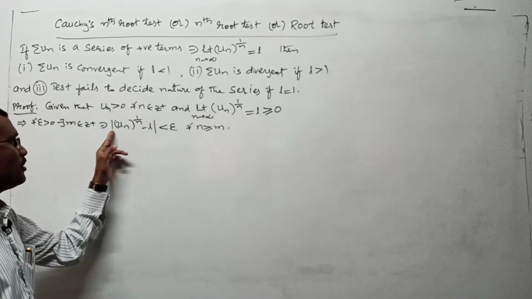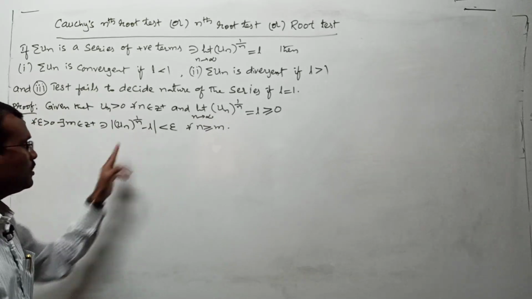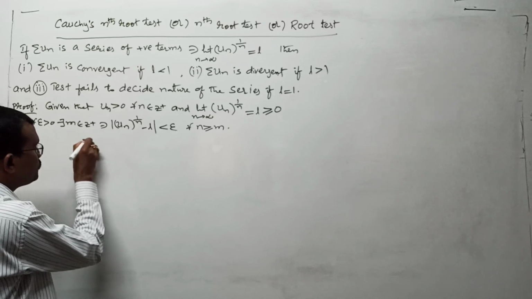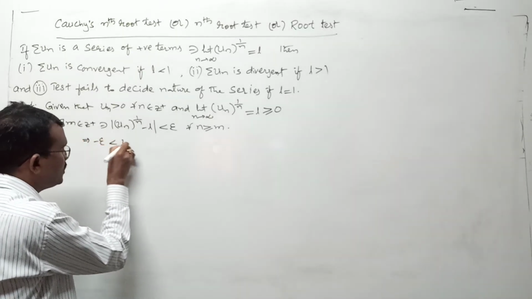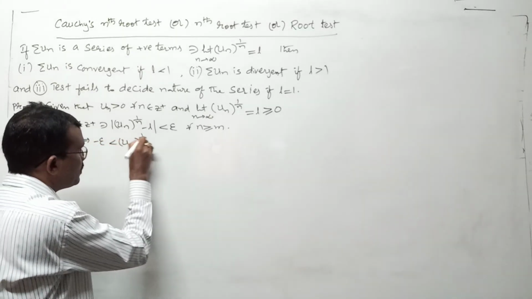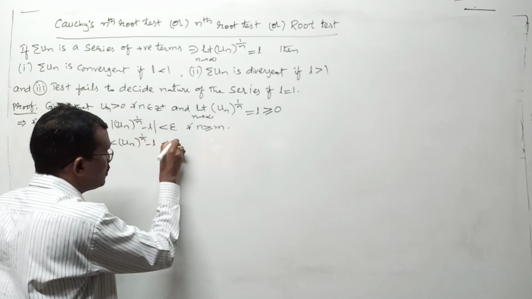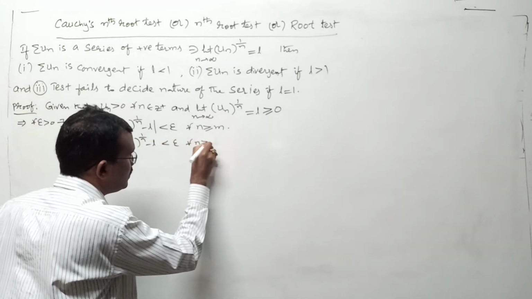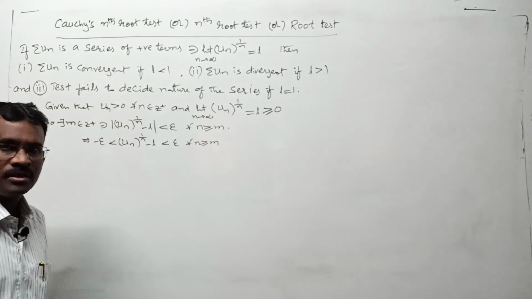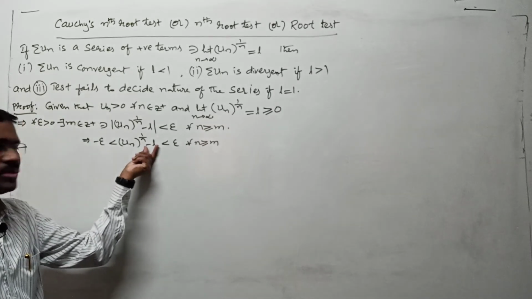In the next step, I want to remove the modulus. I mean this you can write as minus epsilon is less than un to the power of 1 by n minus L is less than plus epsilon for all n greater than or equal to m. After that, let us remove this minus L.